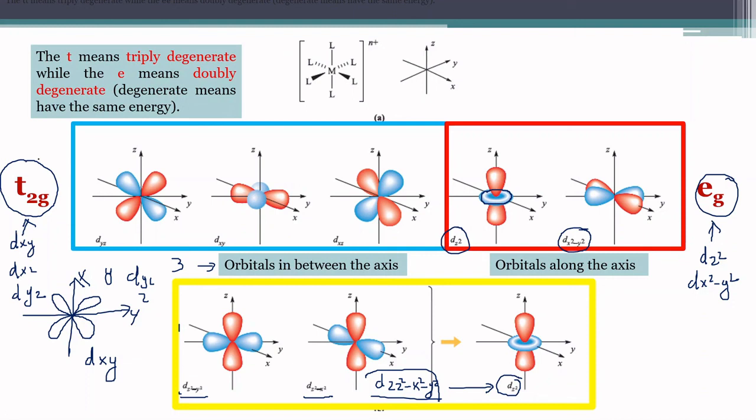So the g in T2g and eg comes from the group theoretical symmetry element, that is the center of inversion i. It's for octahedral complexes. For tetrahedral complexes, we only say just T2 and E because there is no center of inversion i.